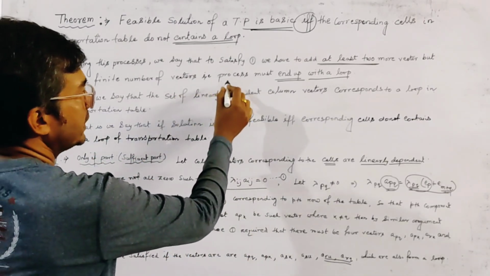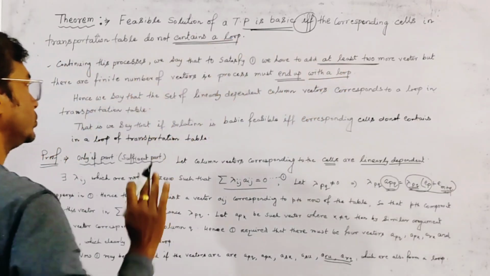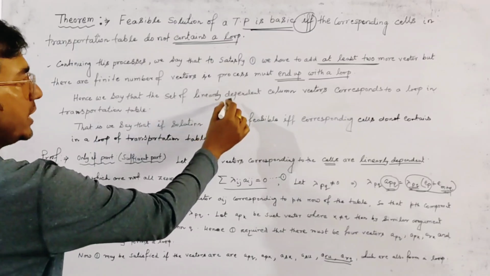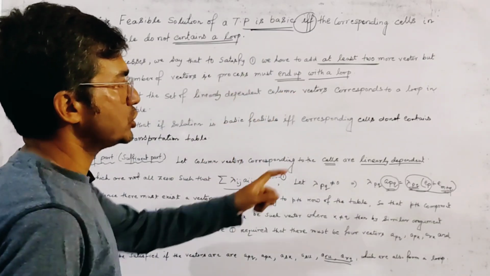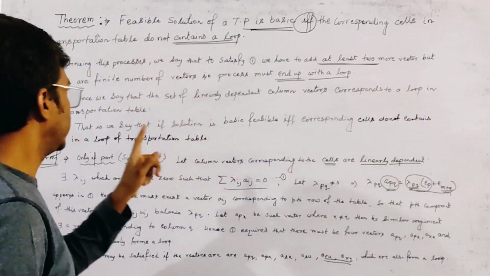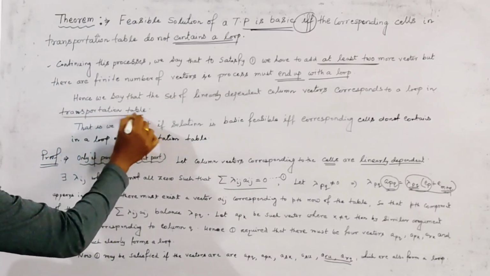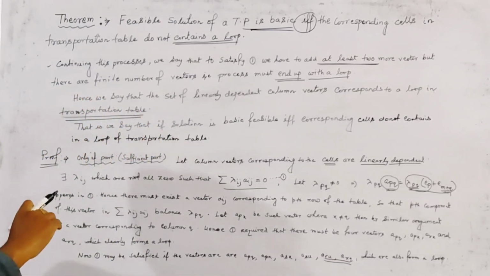So we must end up with a loop, and hence we say that the set of linearly dependent column vectors corresponds to a loop in a transportation tree, right? And this is the proof of the only if part, or sufficient part, right?